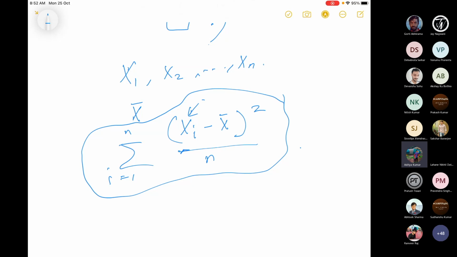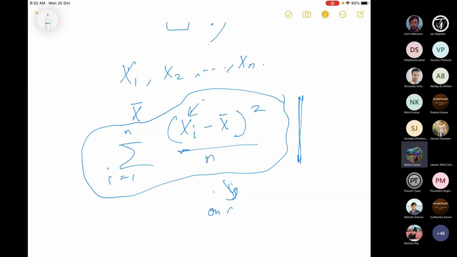I do not consider this denominator as n, but I'll consider this as n minus 1. What is the reason here? It can be shown that this statistic, so this is also a statistic because it is a function of x1, x2, xn. If I take this statistic, then on average, it will underestimate